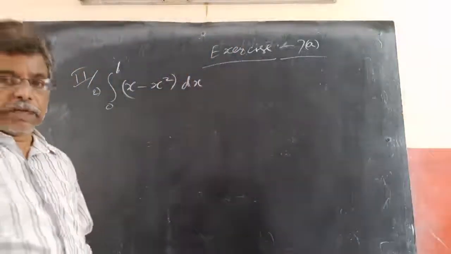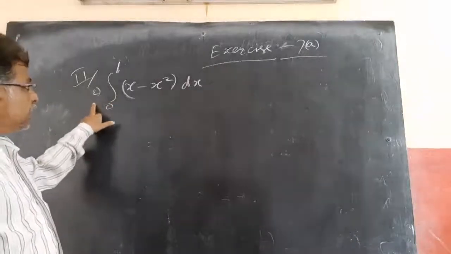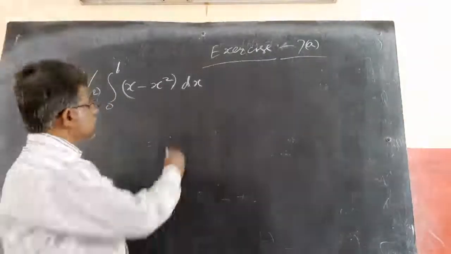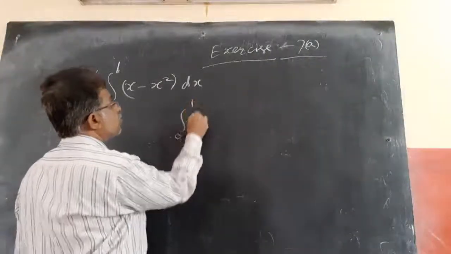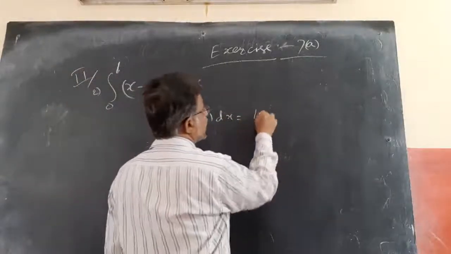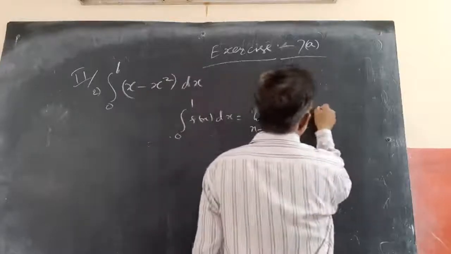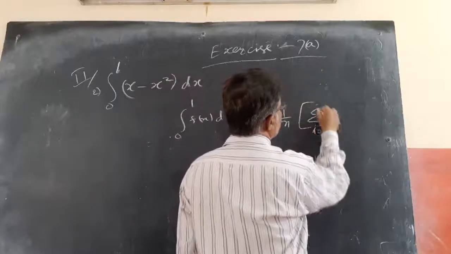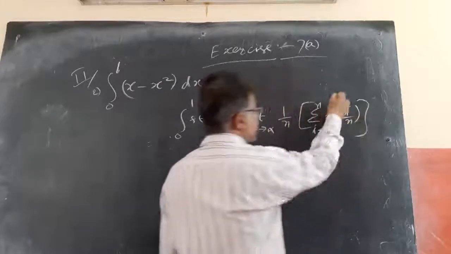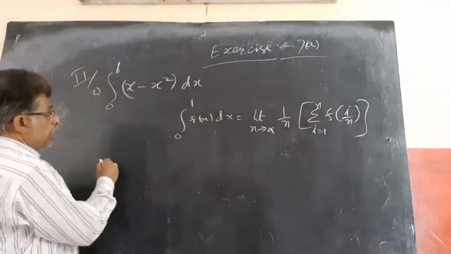Second Riemann sum question: using limit as a sum, find the integral from 0 to 1 of x minus x square dx. So this is in this form, integral of 0 to 1 f(x) dx equals, according to the Riemann sum formula, limit n tends to infinity, 1 by n into sigma i equals 1 to n of f(i by n). Previously it was n p, now it is n, because it is asking 0 to 1. So we will apply that.